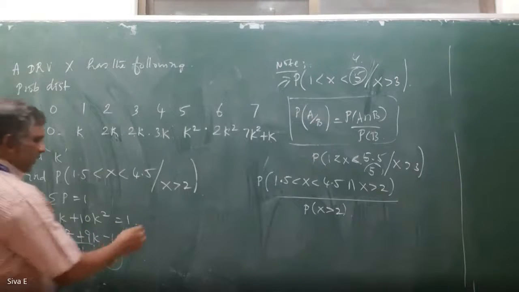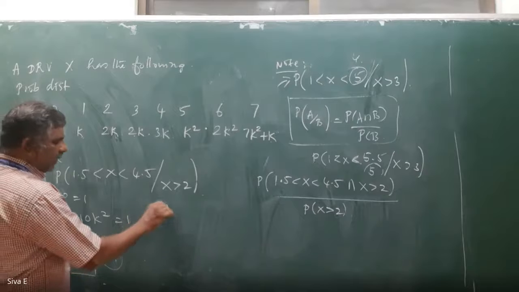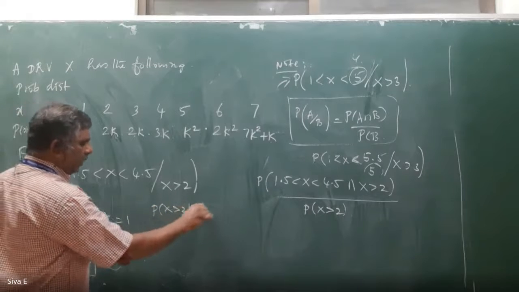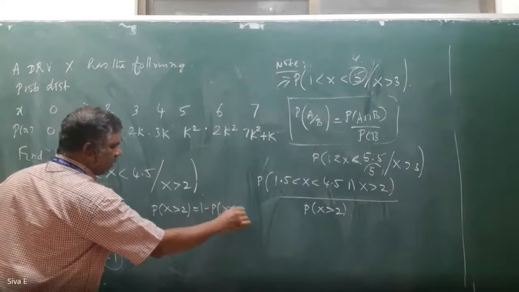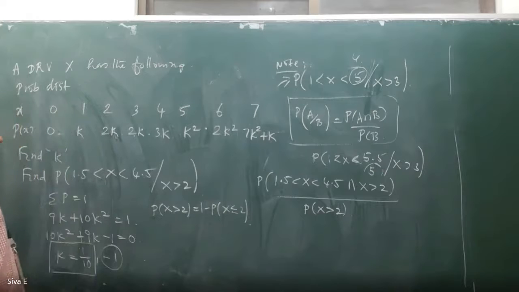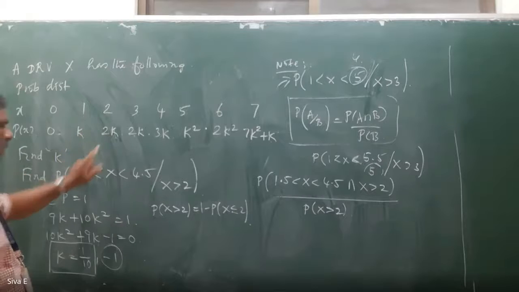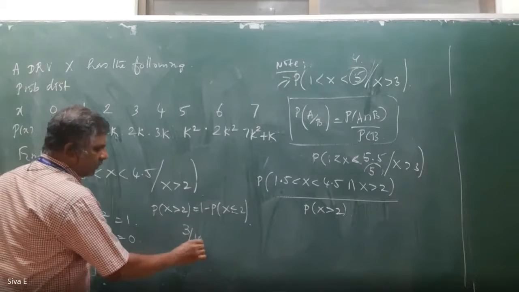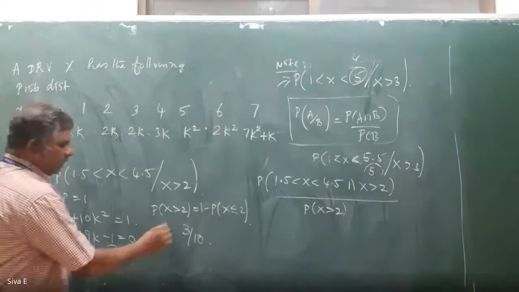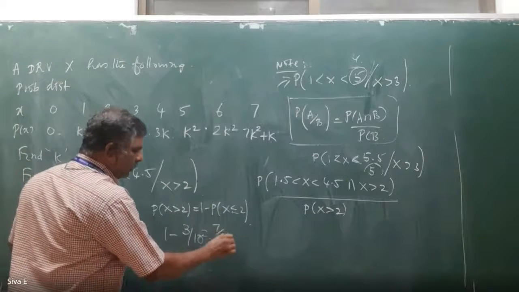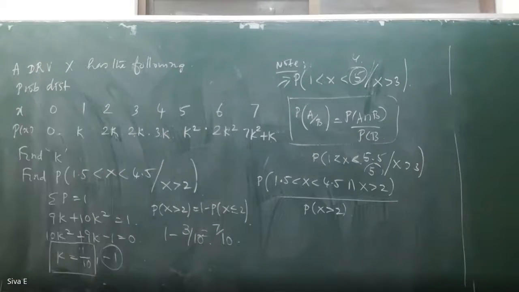Denominator: probability of x greater than 2 can be written as 1 minus probability of x less than or equal to 2. So x less than or equal to 2 means 0, 1, 2. 0, 1, 2 means 3k. This value is 1 minus 3/10, which is 7/10. But what about the numerator?